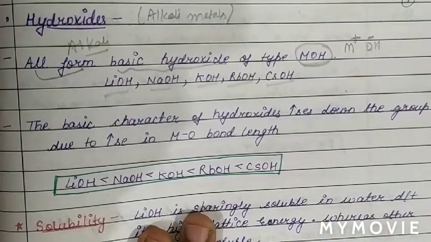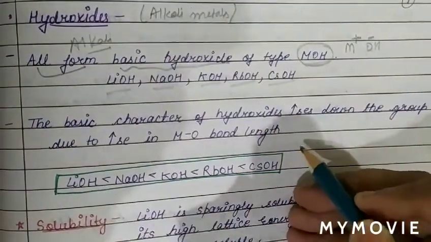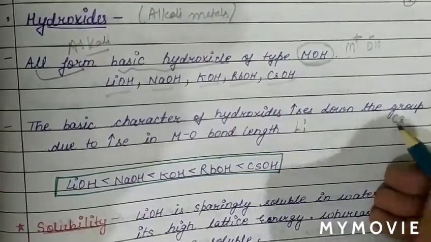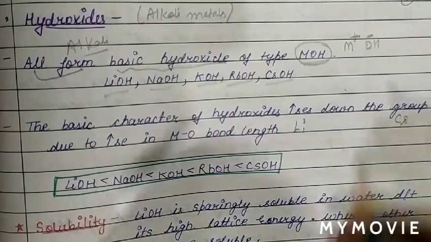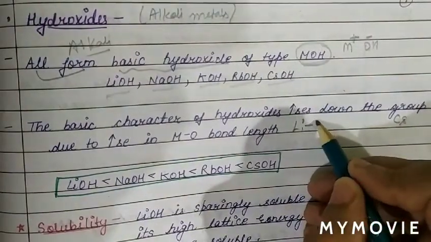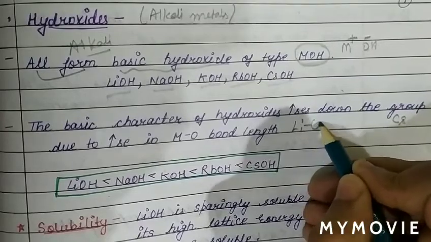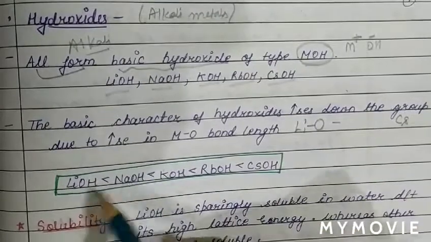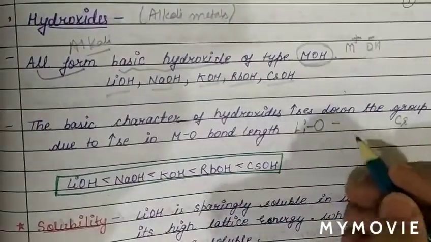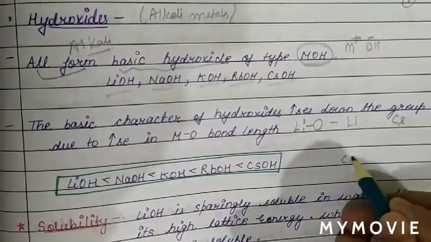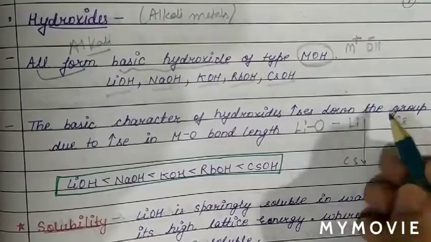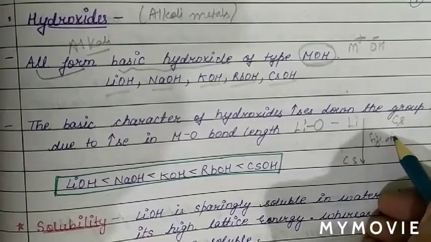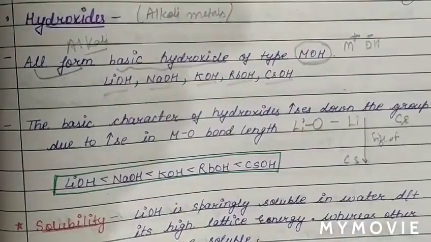And also, when we move from lithium to cesium, we see OH remains same. So OH remains same means the negative part is same. Now we can see when we move from lithium to cesium, size increases. So on moving from lithium to cesium, the size of cation increases.